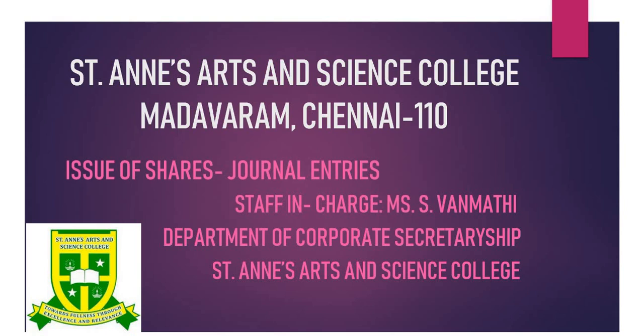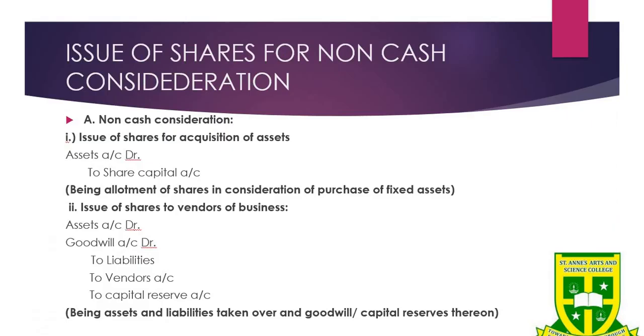And today we are going to see the basic journal entries in Unit 1, Chapter Issue of Shares. We all know that share capital is considered as the basis of the capital structure of the company. In order to raise the capital, the company will issue the share capital to the public, and the public, those who are buying the shares of a particular company, will become the shareholders of that particular company.